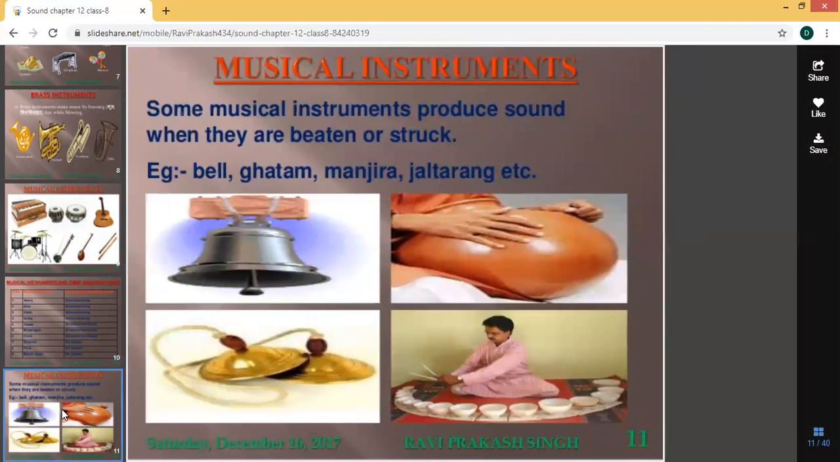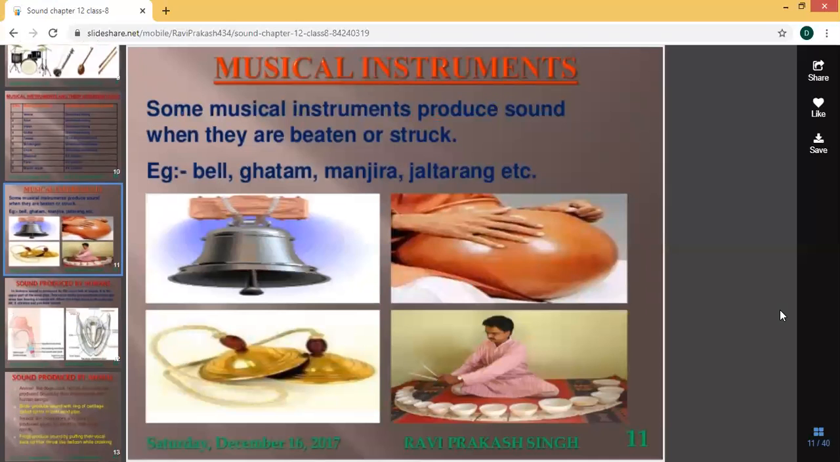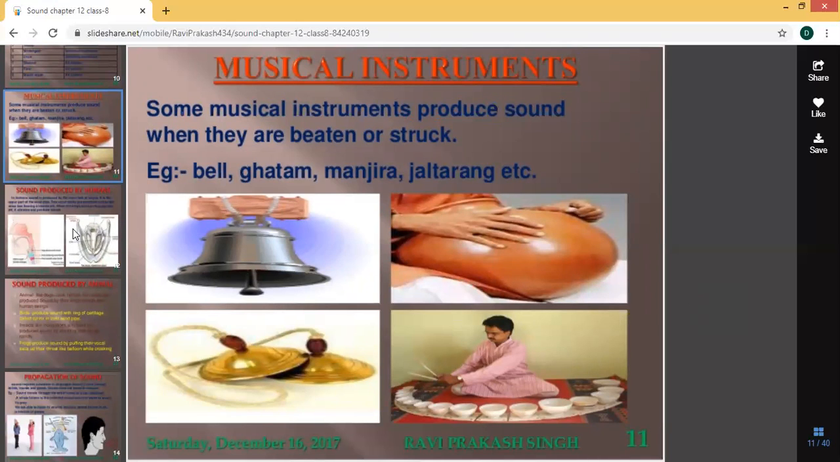Some musical instruments produce sound when they are beaten or struck. Examples they have given: bell, ghatam, manchira, jaltarang, etc. So these are the pictures. First one is bell. How do they produce sound? Some musical instruments produce sound when they are beaten or struck. First one is bell, second ghatam, third manchira, fourth jaltarang, etc. These are the examples.